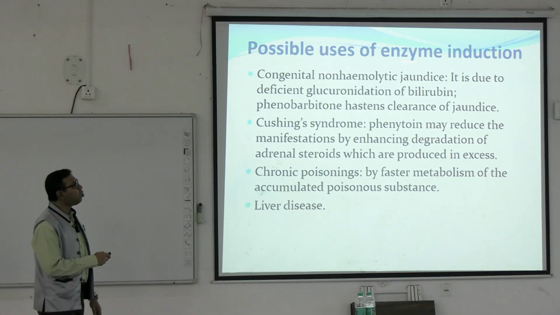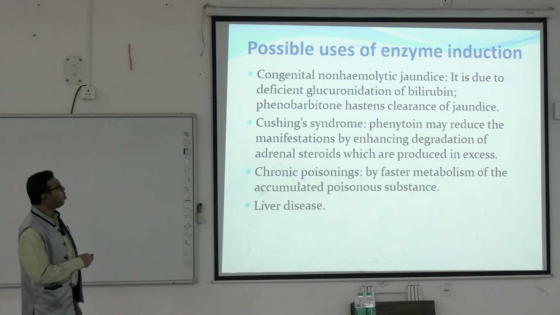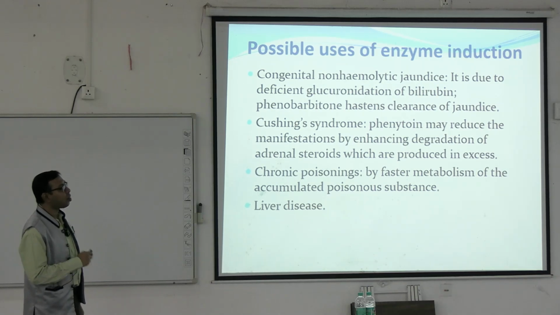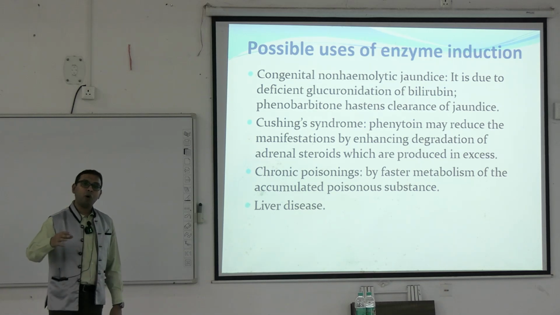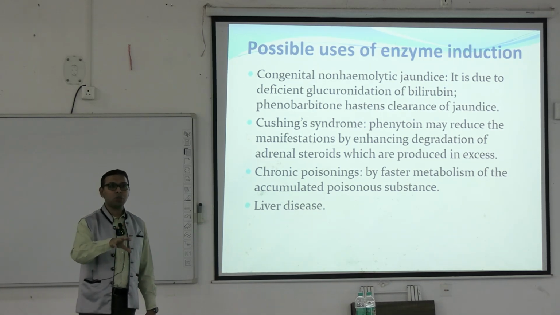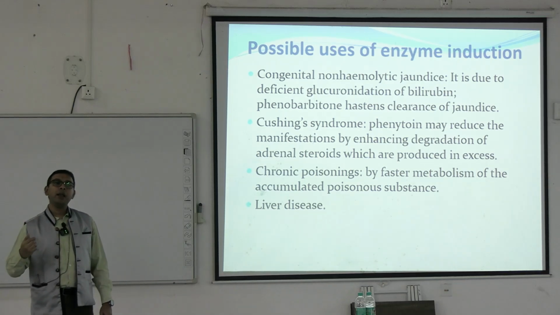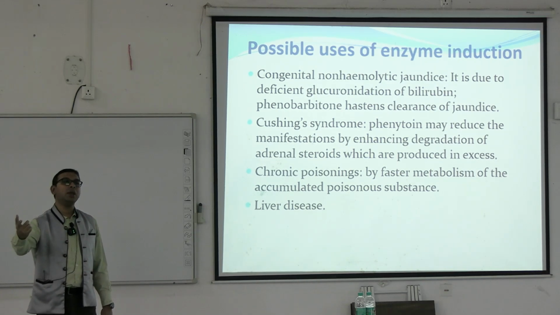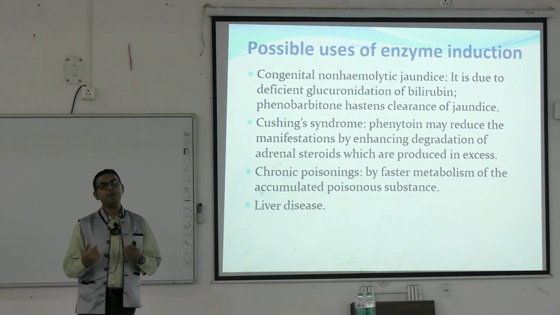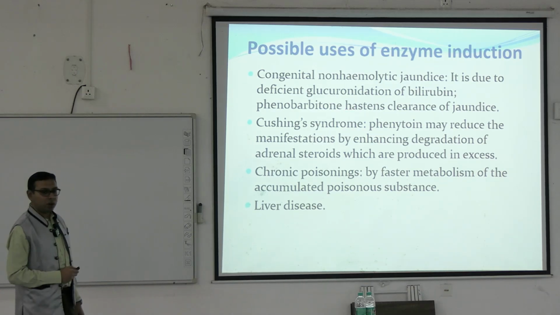There may be some possible uses of enzyme induction, like congenital non-hemolytic jaundice. It is due to deficient glucuronidation of bilirubin. Phenobarbital hastens clearance of the jaundice. So if there is already accumulation of some endogenous molecules within a baby or an adult, we can give a drug-metabolizing inducing drug so that there will be more induction. Ultimately that can have beneficial therapeutic effects, like in congenital non-hemolytic jaundice.